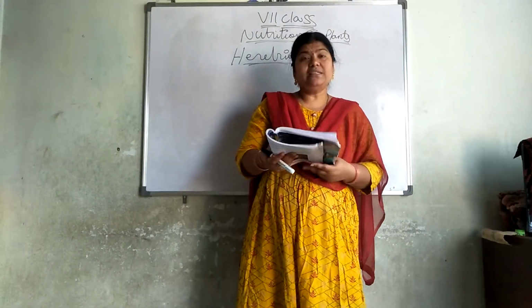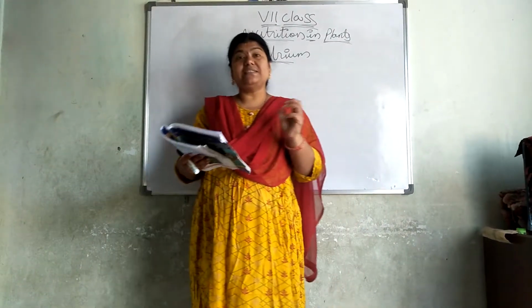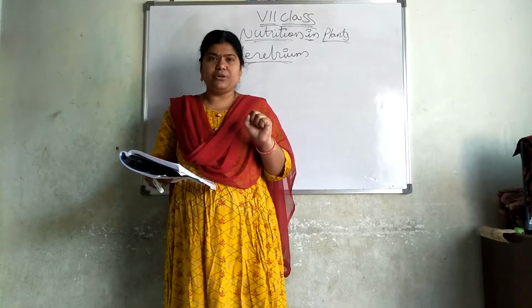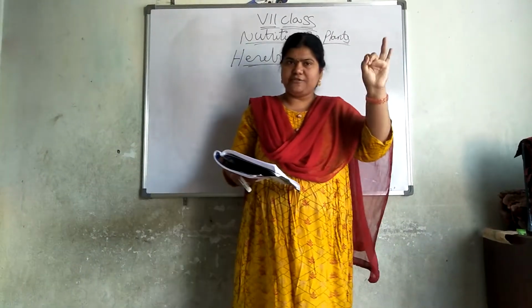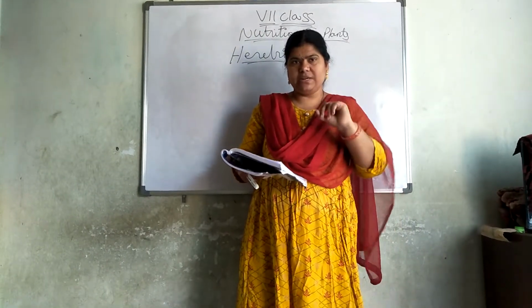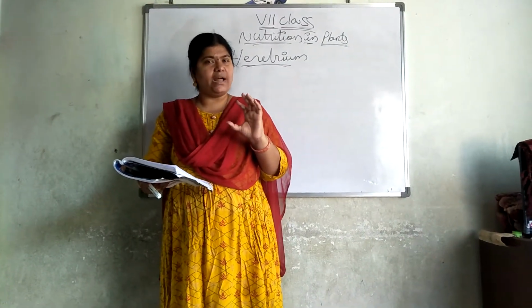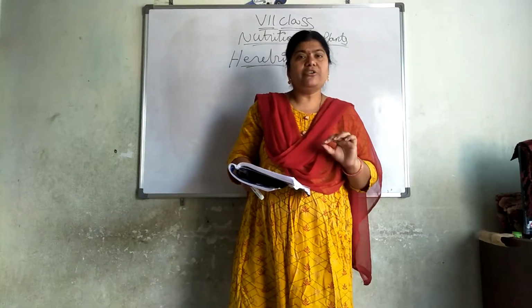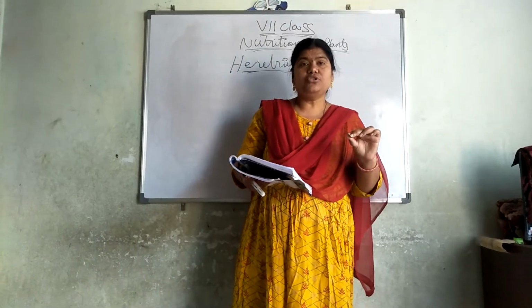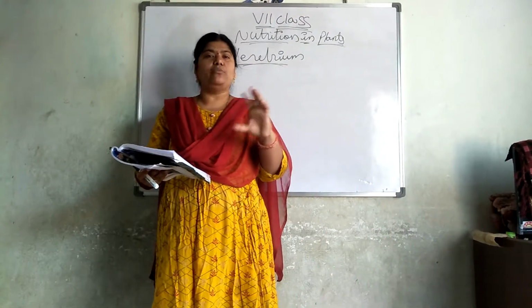What are those? In the chapter of our food, we read about starch, fat and proteins. Did you remember? Test for starch, test for fats and test for proteins. Test for starch, yesterday only I told you. We can take any carbohydrate food and if you add iodine solution, what will happen? The iodine solution, when we add iodine, it changes to black or blue in color.